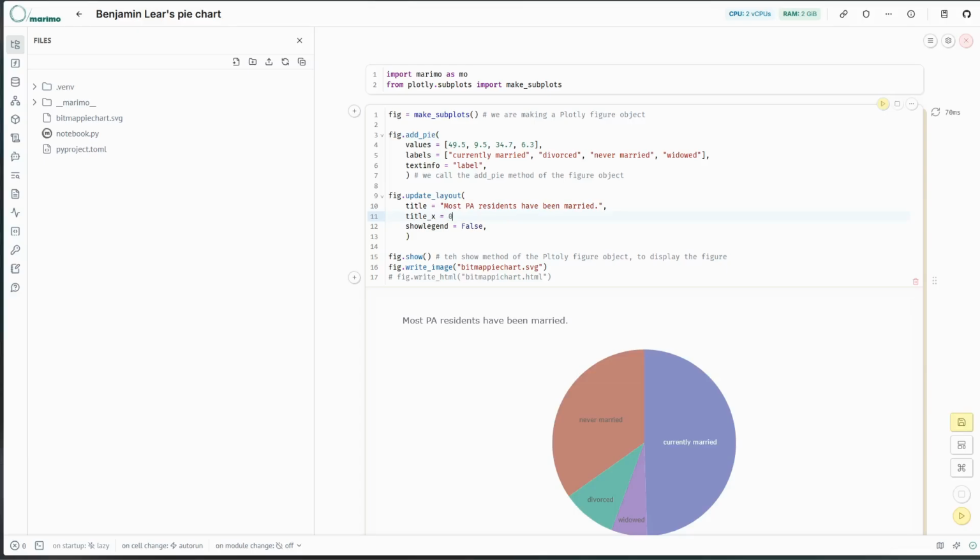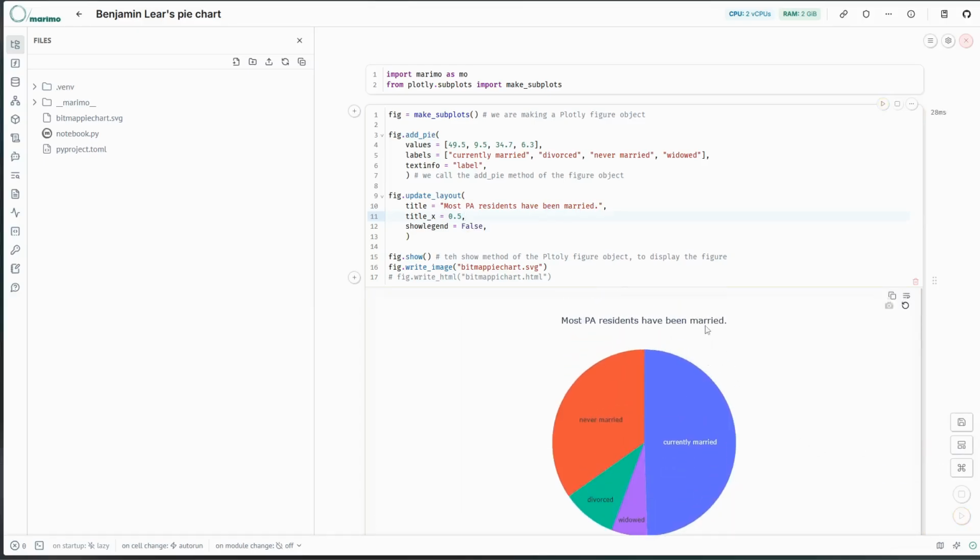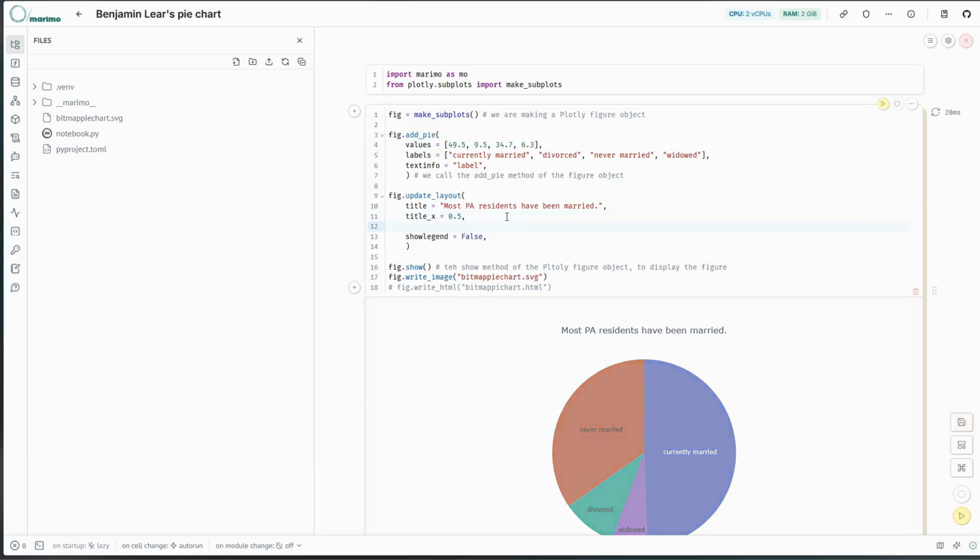So if I just type in 0.5, that will move the title over halfway through the figure, which is sort of centered on this canvas. So that's where we expect it to be. So I'm going to run this and you'll see that, yeah, I have most PA residents have been married. It's right in the middle. Perfect. That's what we wanted. It to me seems a little high. So we can, if we wanted to, try to move it down. And the up and down would be along a y-axis. So you might expect this would be title Y, and you'd be right.